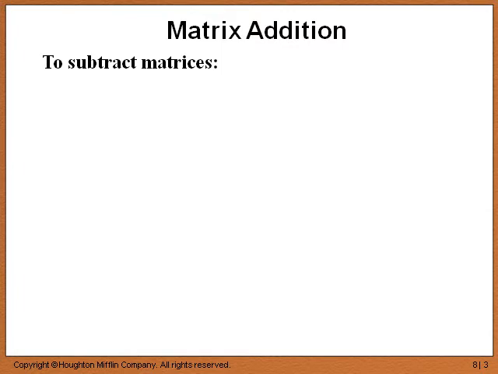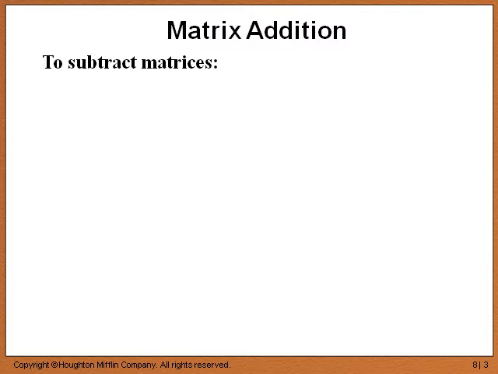Now, matrix addition is the name of this operation, but it actually includes subtraction. And the simple reason for that is that subtraction is really just the same as adding a negative number. So just a little point of terminology to remember. When we're talking about matrix operations, matrix addition includes subtraction of matrices. We don't give it a different name, matrix subtraction.